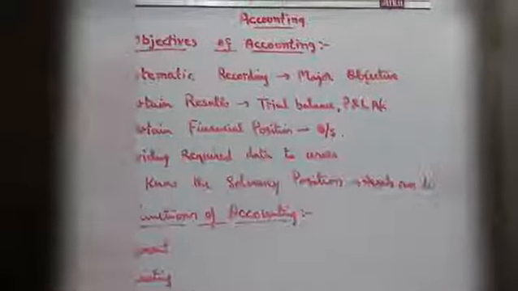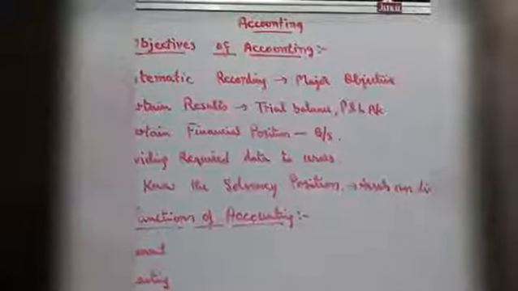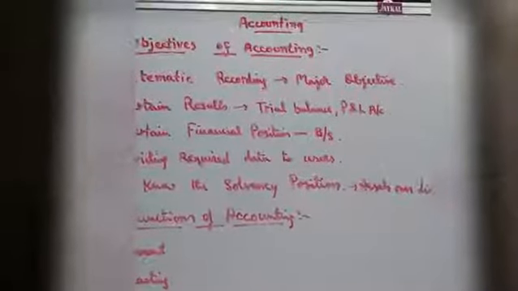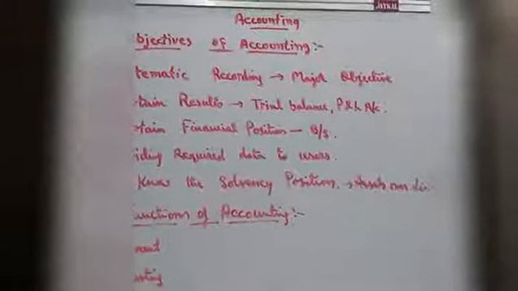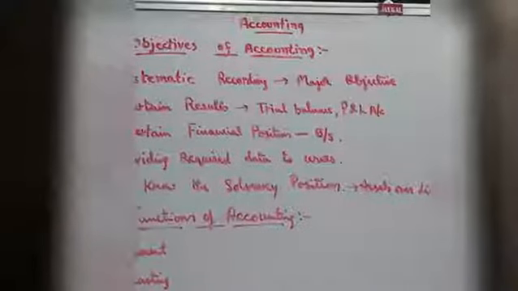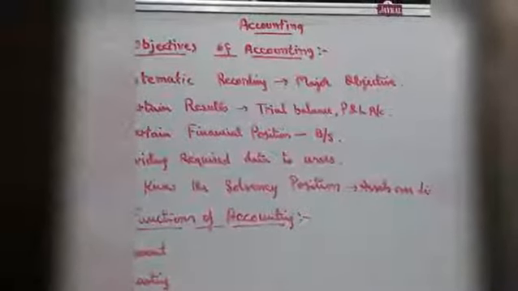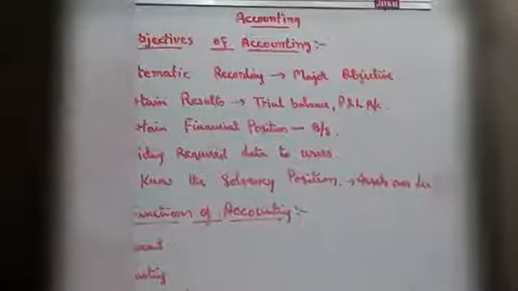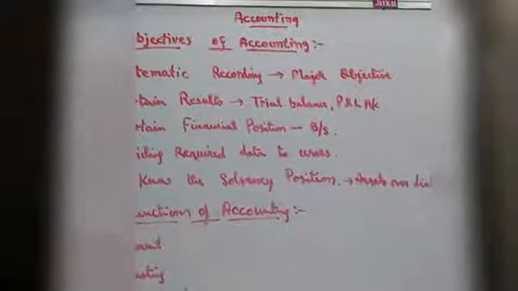Second point, ascertain results. We should have results, such as the trial balance and profit and loss account. Third one, we ascertain financial position, that is the balance sheet. The balance sheet shows the financial position of the business.